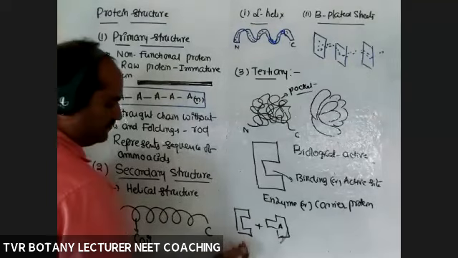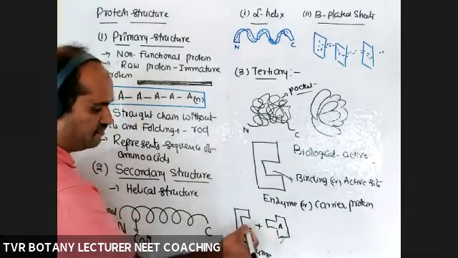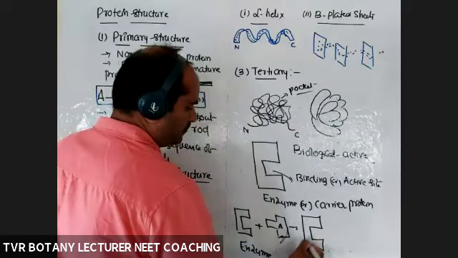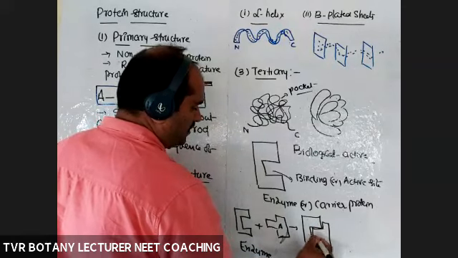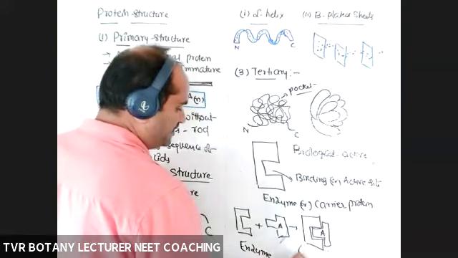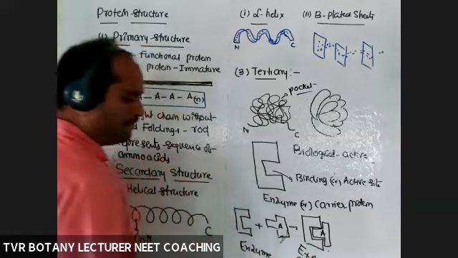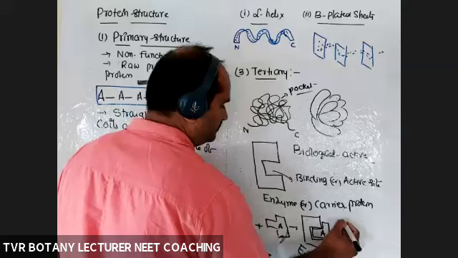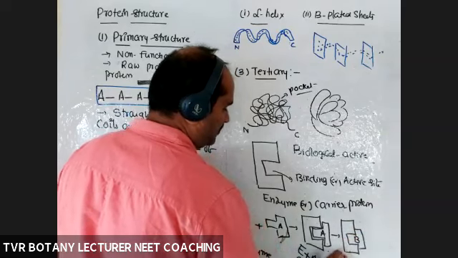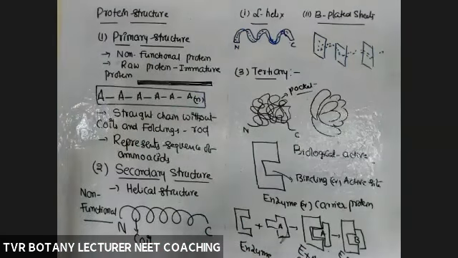Suppose this is an enzyme. What about the role of this enzyme? Now A is bound at the binding site, giving rise to enzyme plus A substrate. This complex is called the enzyme-substrate complex. Now it is able to convert A into, for example, B product. Now this is called the enzyme-product complex.